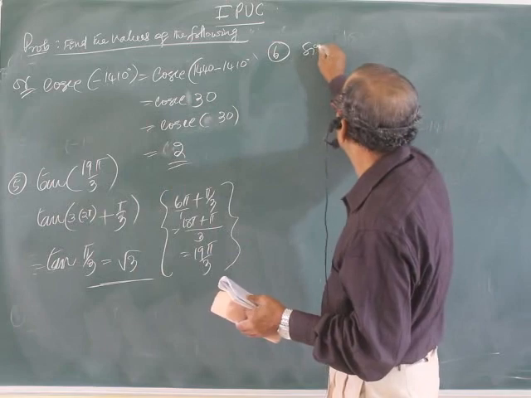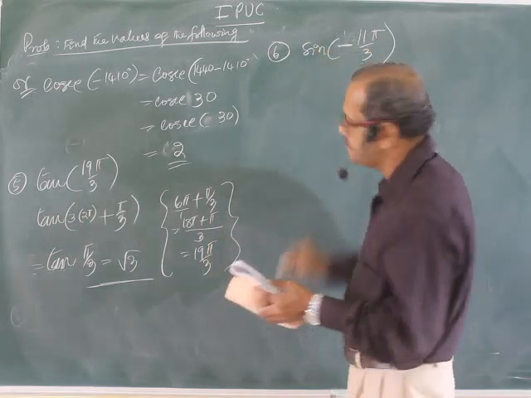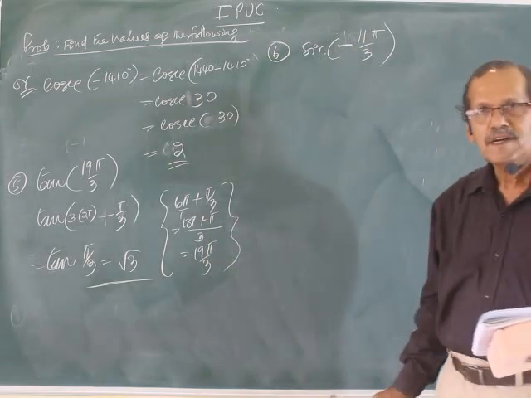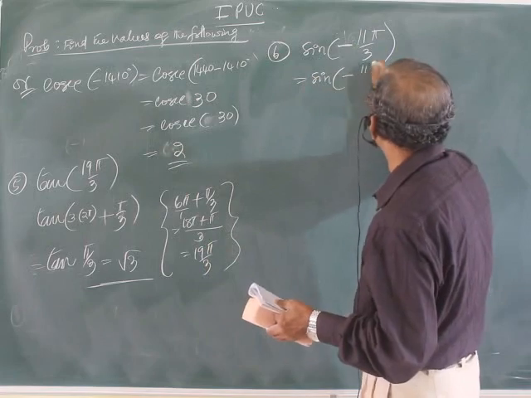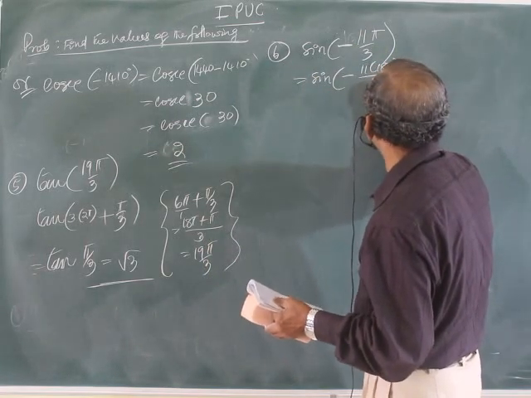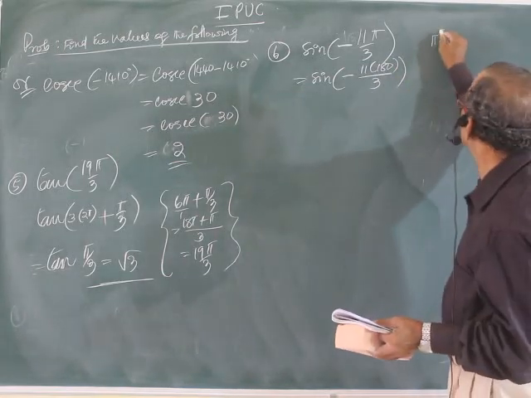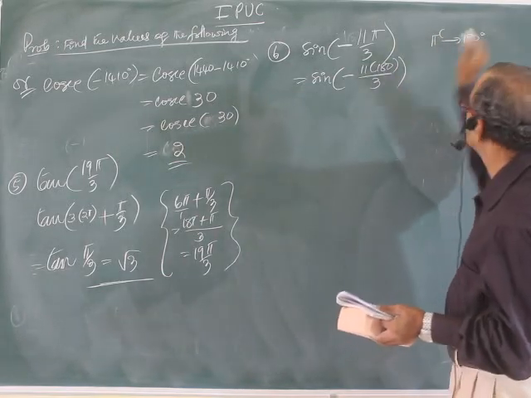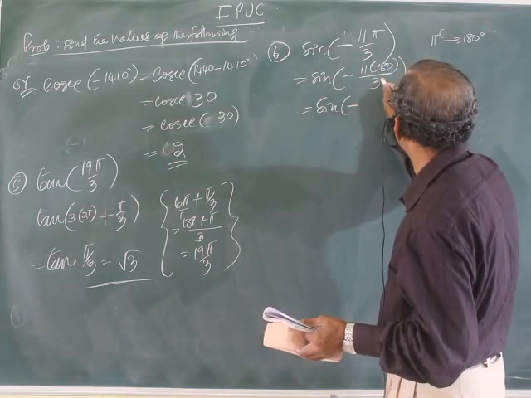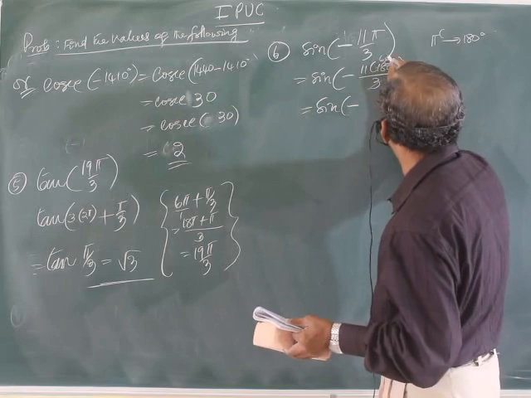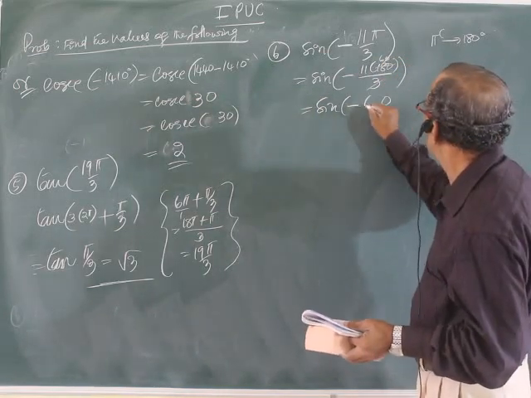Sin of minus 11 pi by 3. Let us convert this into degree first, it is easier. 11 into 180 divided by 3, since pi radian equals 180 degree. Sin of minus 660 degree.